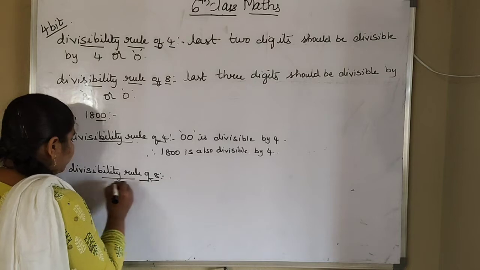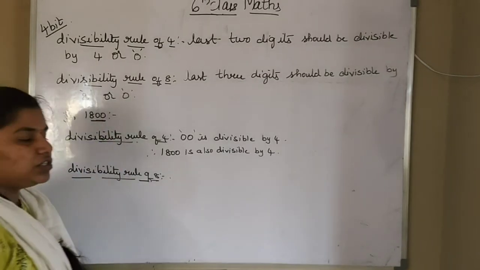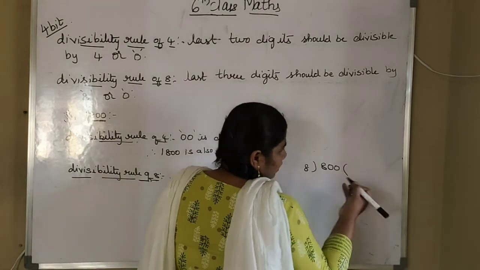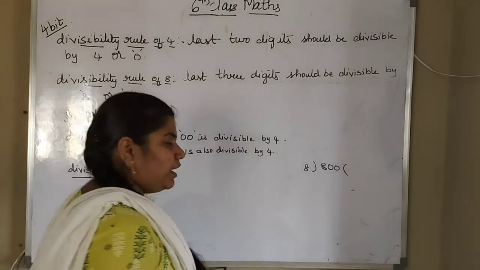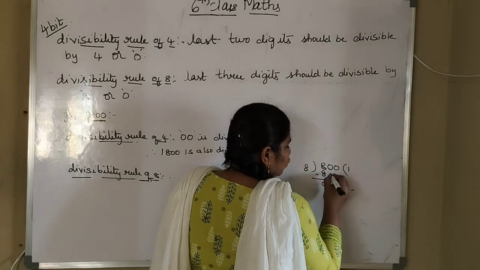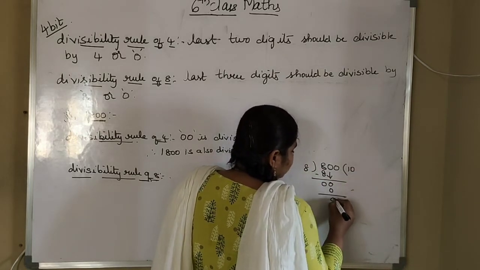So what is the divisibility rule of 8? The last 3 numbers we have to check. So what are the last 3 numbers? 800. Is 800 divisible by 8? Yes, automatically it is divisible. How many times? 8 hundreds is 800. So 8 ones are 8. 0, bring this 0 down. 8 zeros are 0.